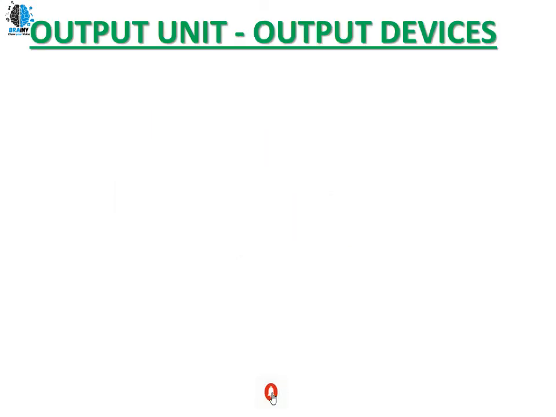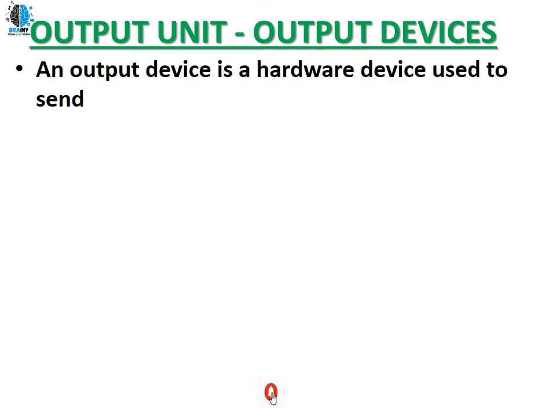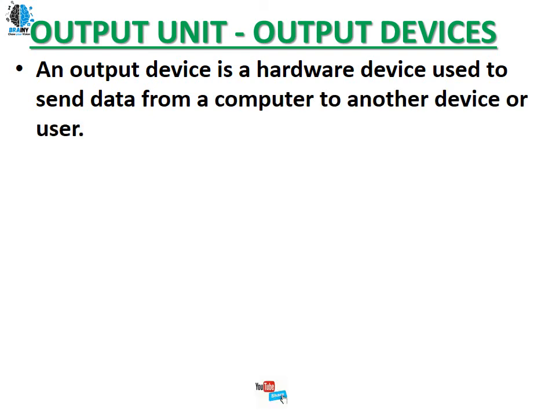Output unit is the last unit of our block diagram of a computer. So let's see what is an output unit. An output unit or device is a hardware device used to send data from a computer to another device or a user. What does it mean? If you don't have a monitor screen, you can't see what is actually going on inside the computer system. So monitor is an example of an output unit or device.